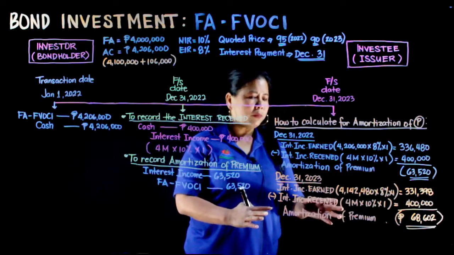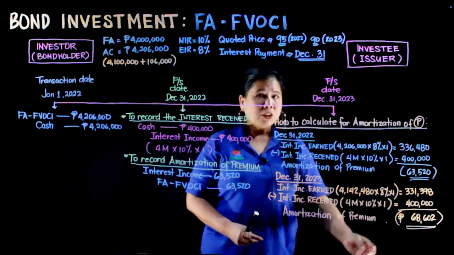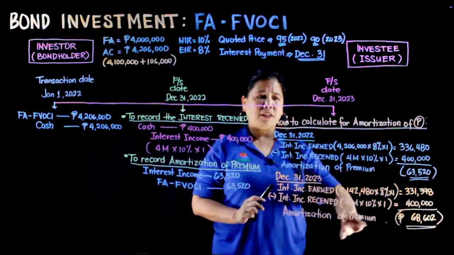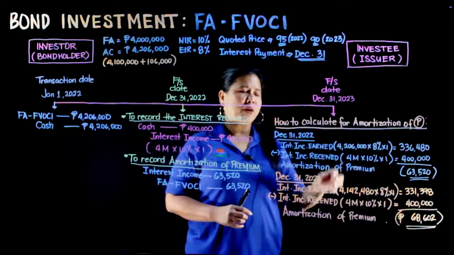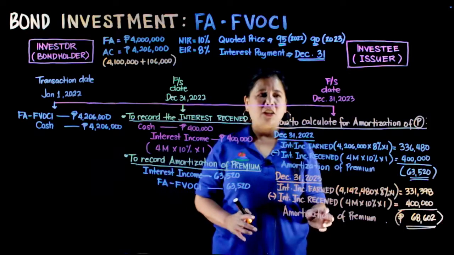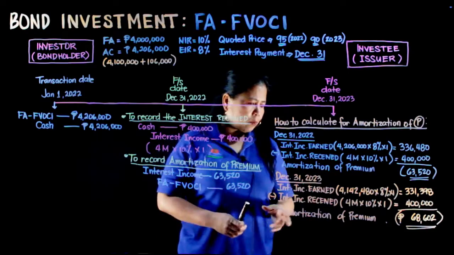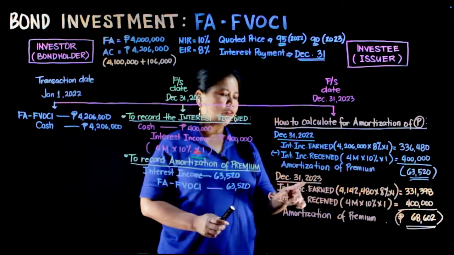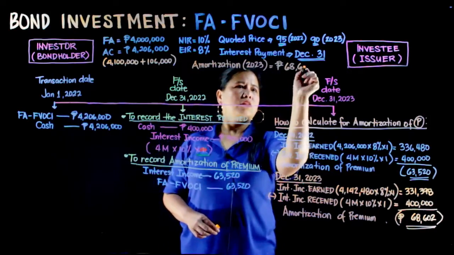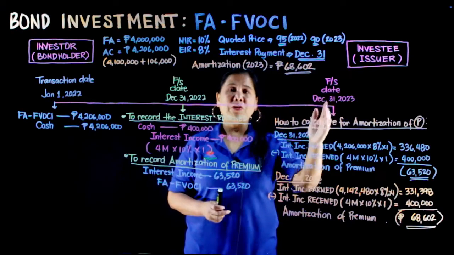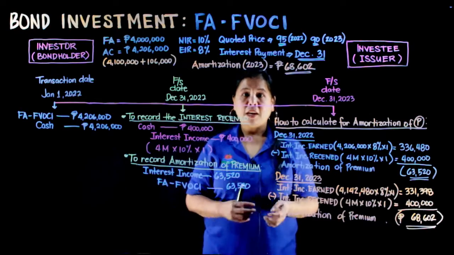So, the amortization of premium for year 2023 is 68,602. I will write it here because I will erase these computations in a little bit, so we can see our adjusting journal entries on December 31st, 2023. This is our amortization for December 31st of 2023. We will need it later when we adjust our journal entries.